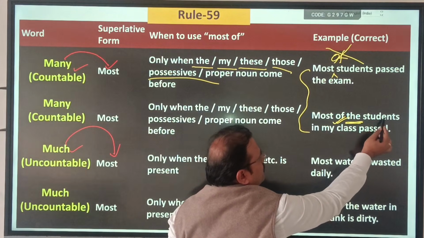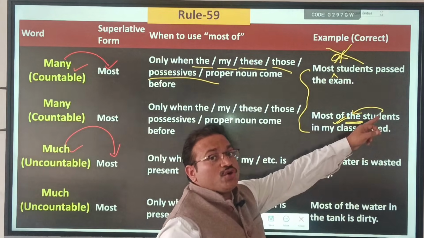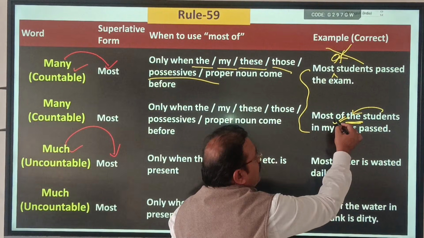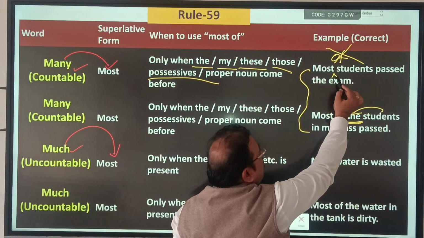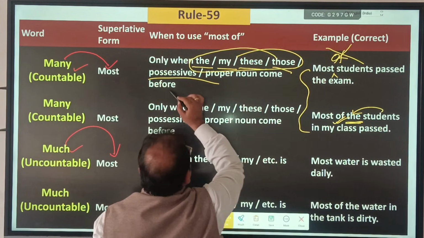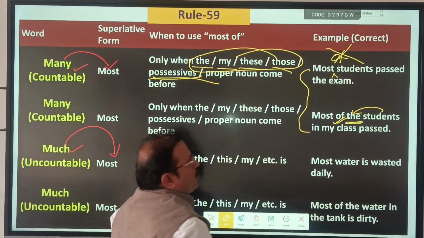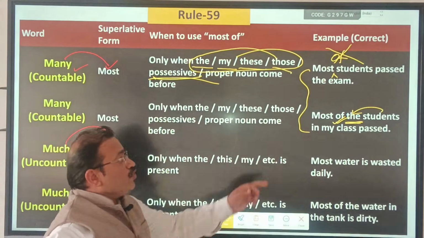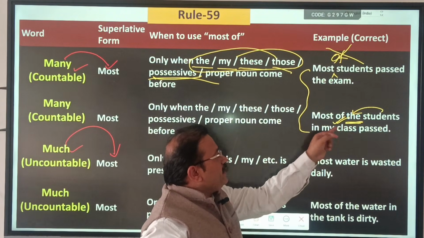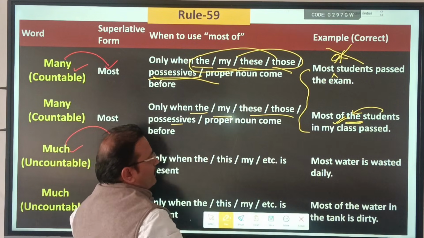Why? Because before students there is the. Most of those colleges, correct. Why? Because of those. So of without these determiners will be wrong here. To add of here, you need these things: the, my, these, those, possessive, and all.